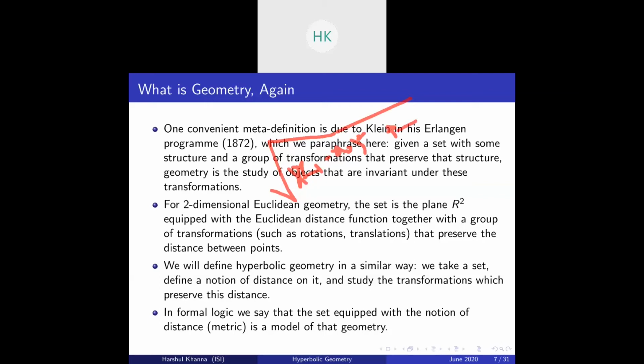I'll not write it right now. This is your Euclidean distance function, giving a distance between any two points. And you talk about the group of transformations, for example rotations, translations, reflections, that preserve the distance between points, not necessarily reflections.